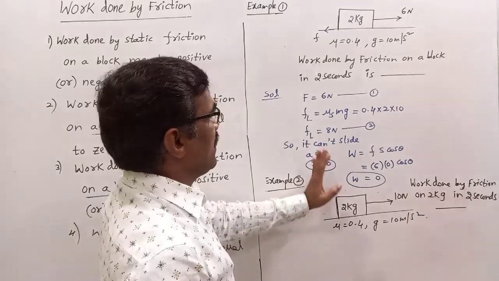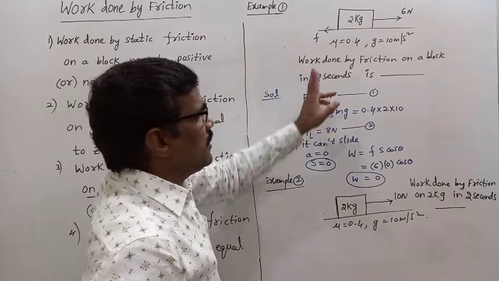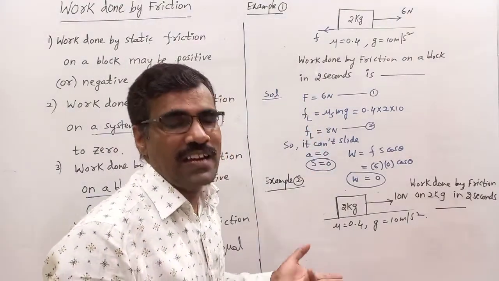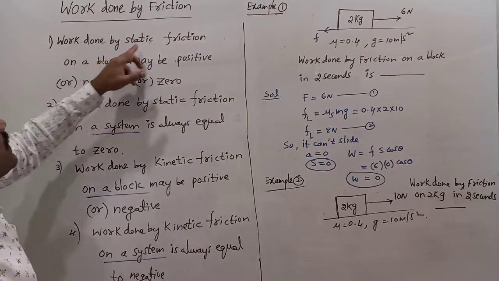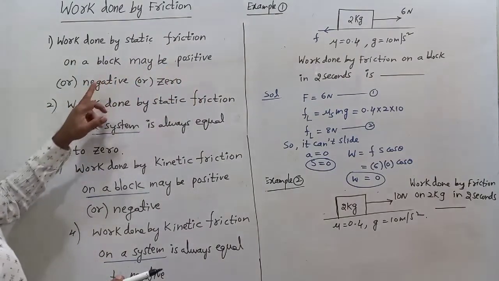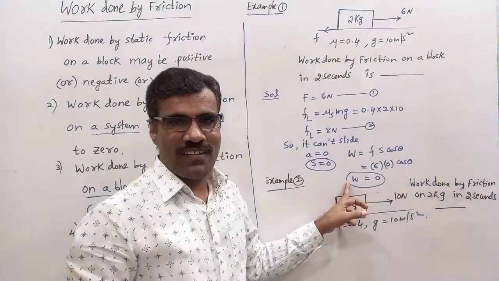This is the work done by friction on a block in 2 seconds. Which friction is this, static friction or sliding friction? Static, sir. So that's why the first statement: work done by static friction on a block may be positive or negative or 0. Here it is 0.